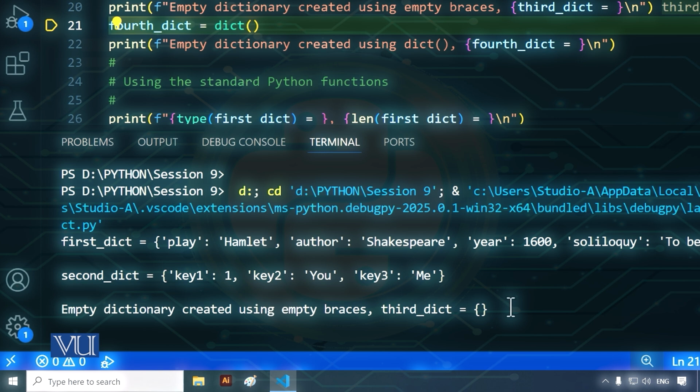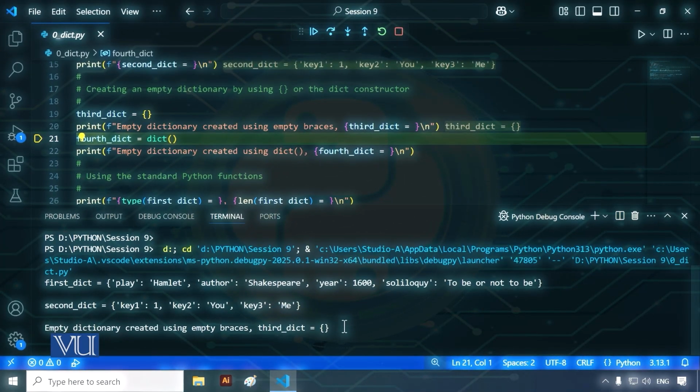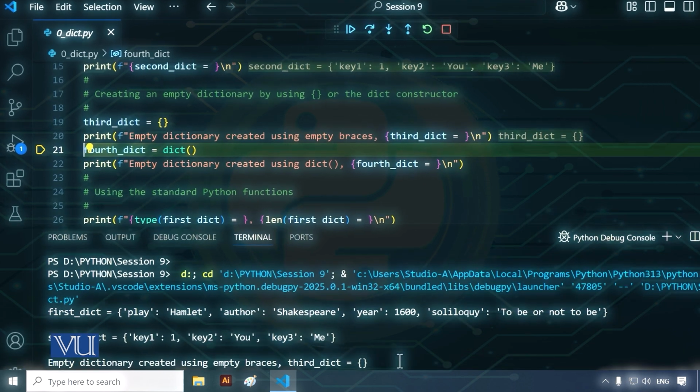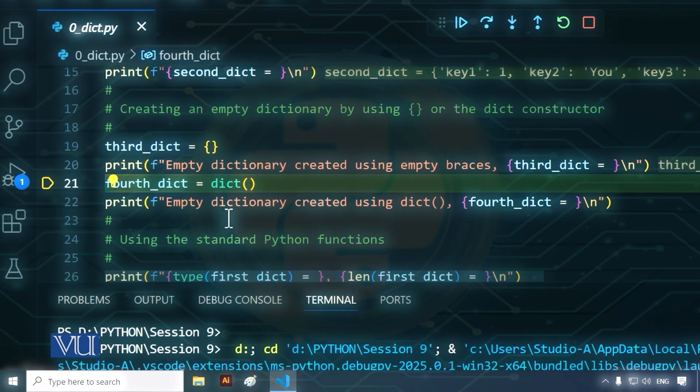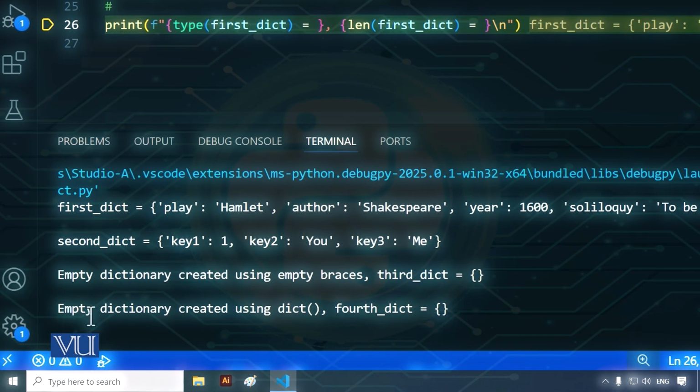I mentioned earlier that when we're working with sets, although sets also use curly brackets, we cannot create an empty set using curly brackets, and this is the reason why. Just using some variable name equal to empty curly brackets will create a dictionary, not a set. Okay. And the fourth one is just using dict as the constructor, without any arguments, and this again will create an empty dictionary. So we again do that, we get this empty dictionary created using dict. Fourth dict is equal to just a pair of braces.